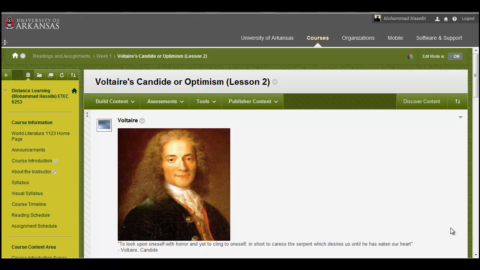Voltaire strikes at the senseless cruelties of the world, while Jonathan Swift, in our previous lesson, lashes out at institutional hypocrisy. Now, society in this period was hierarchical and patriarchal, such as pre-revolutionary French society and Stuart England society. However, these two societies are different in their treatment of women.